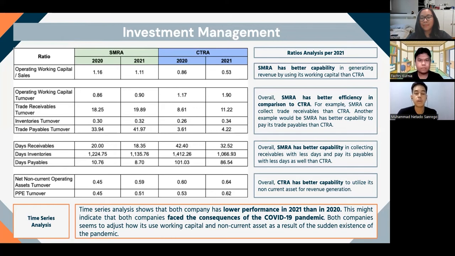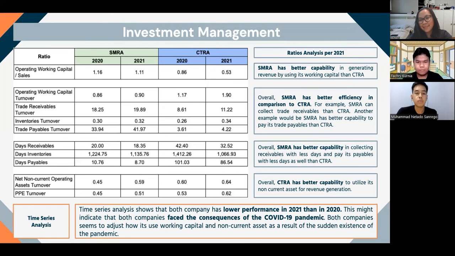The next ratio, still within the investment management framework ratios, will be the days receivable, days inventories, and also days payable. From the analysis, we can see that overall, SMRA has better capability in collecting its receivable, its inventories, and also has better capability to pay its payable with fewer days in comparison to CTRA.